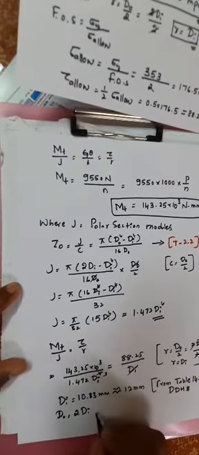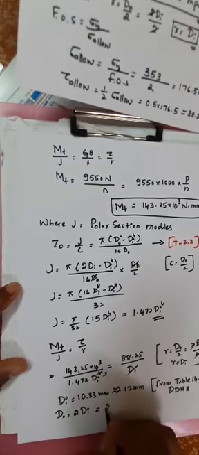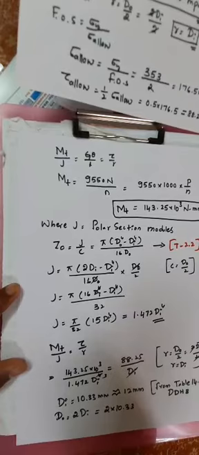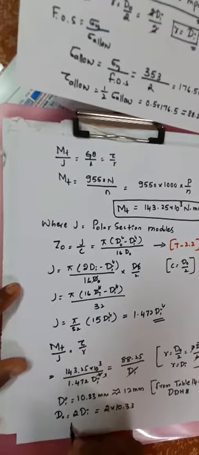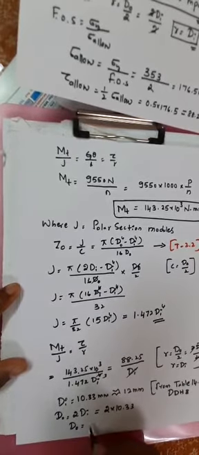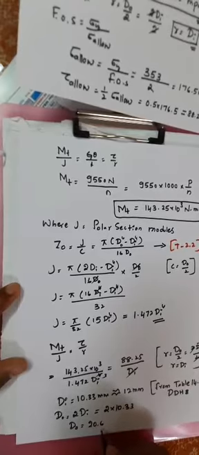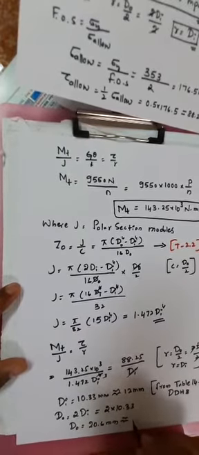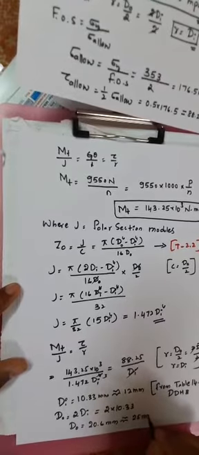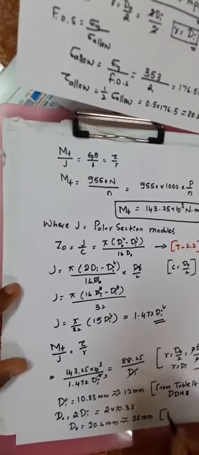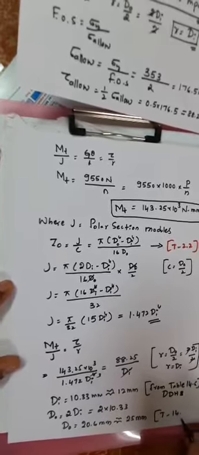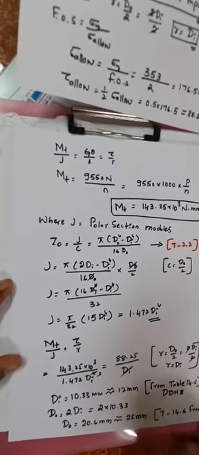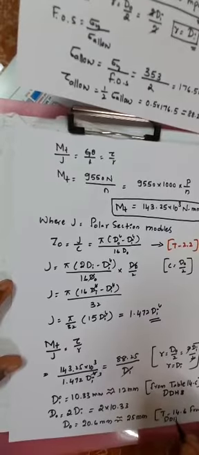If you substitute the values, 2 into 10.33, d naught is equal to 20.6 mm, which is equal to 25 mm as per table 14.6 from the design data handbook.